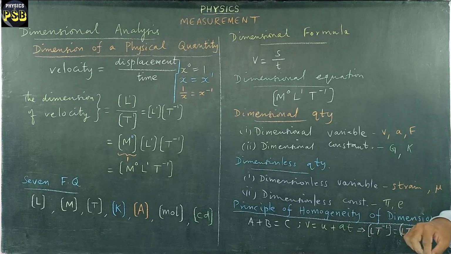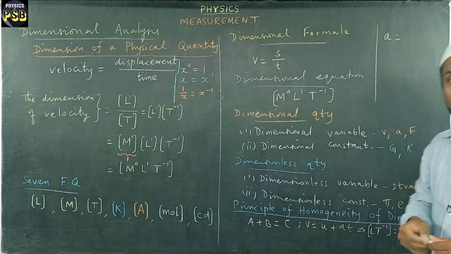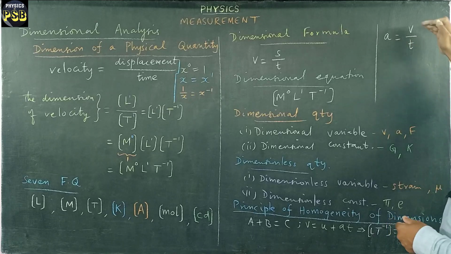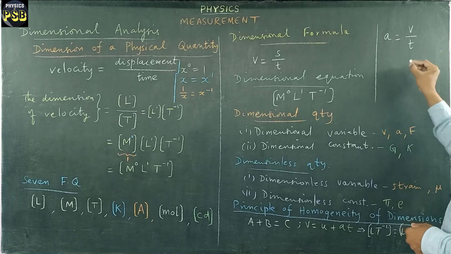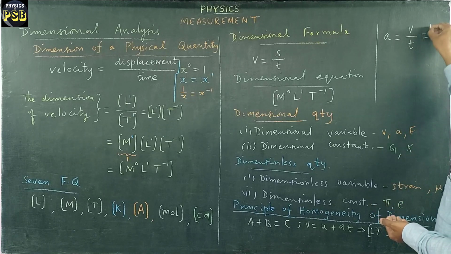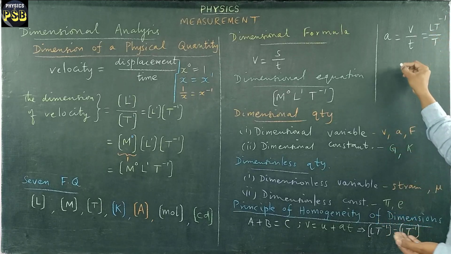What is acceleration? Let me tell you. Acceleration is the rate of change of velocity. Velocity divided by time is acceleration. So the dimension is L T power minus 1 divided by T. What do you get?